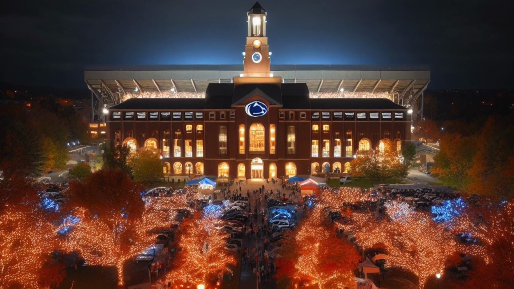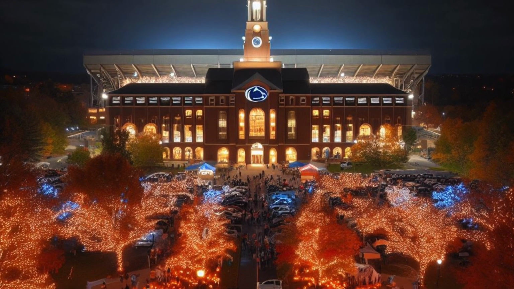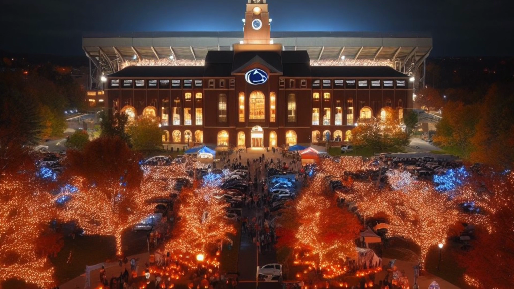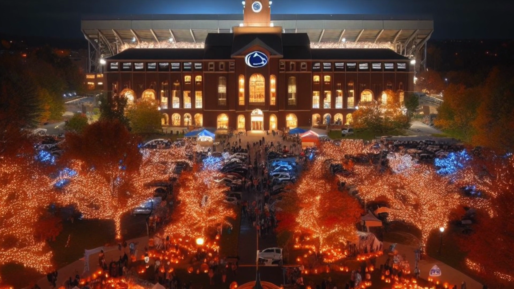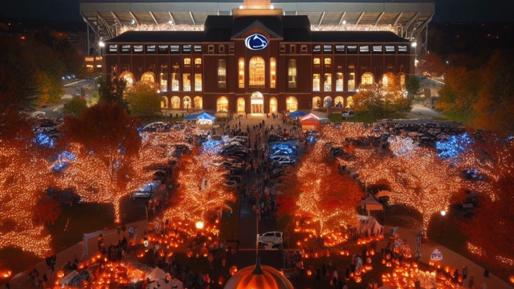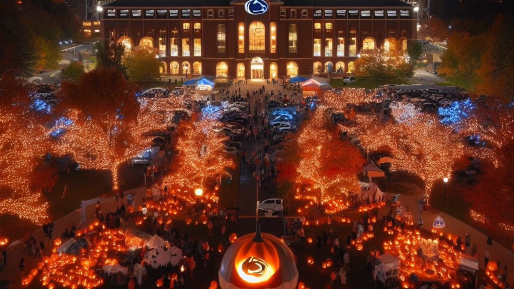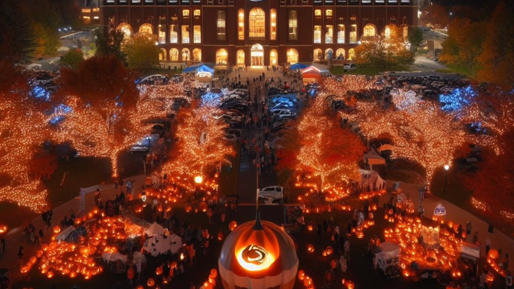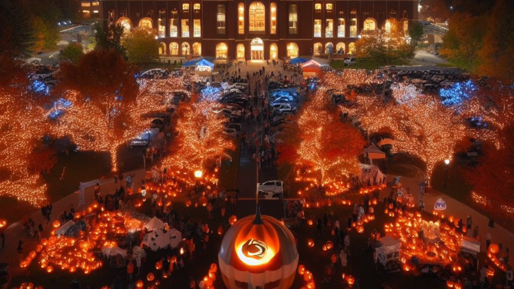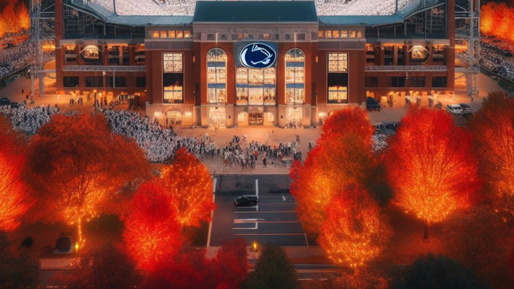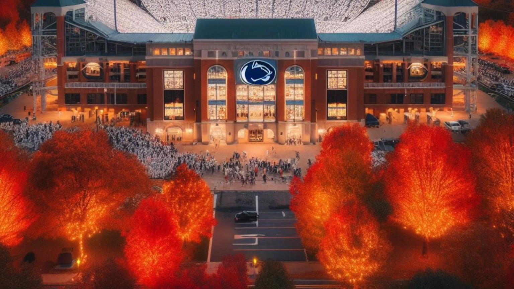AI can't even render SoFi Stadium. It doesn't even know what SoFi Stadium looks like at this point. There's a nice photo, a little community aspect of it. And that building right there, that brick building with the clock tower, that doesn't even exist. They just threw it in. And then you can see the supposed Beaver Stadium in the background there.